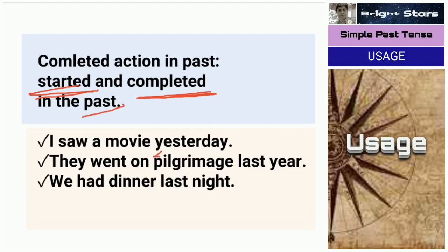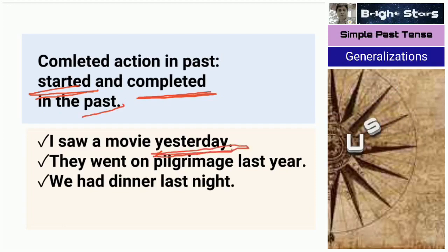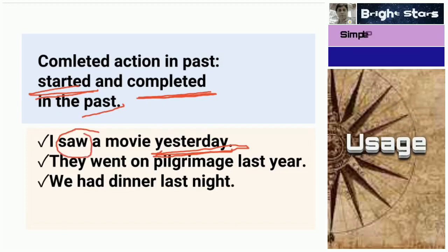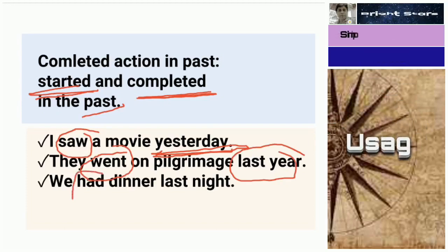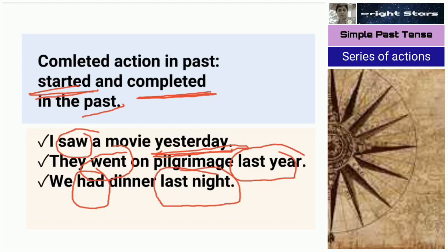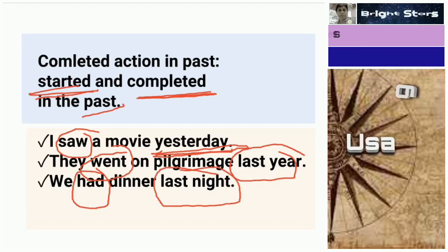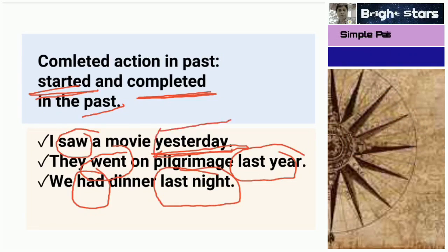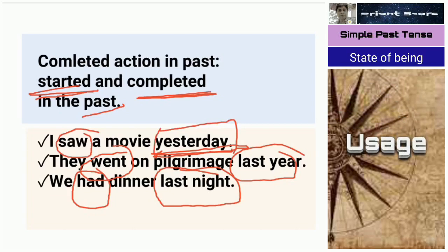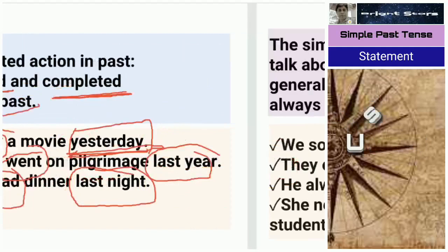Here yesterday, saw; yesterday, went; last year, had; last night. So started and completed in the past itself. So for this purpose we use simple past tense.